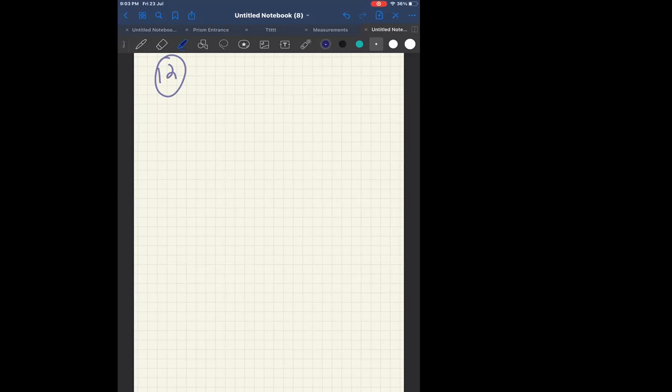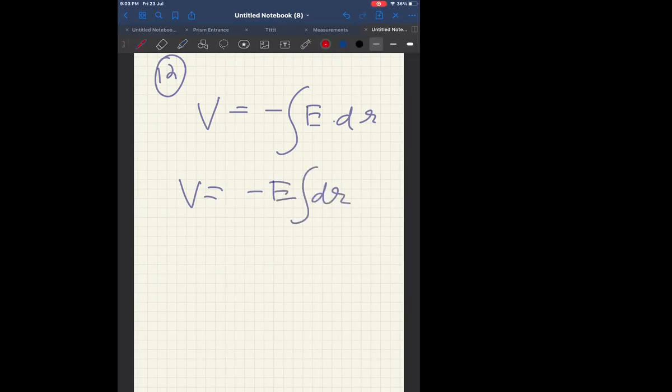Look at this, can I say my potential formula is minus E into dr, correct? So in this case, my potential will be minus the integration of E over the total distance. Now the total distance that E travels is the arc. Do you know the formula from 10th standard that S is equal to R theta, the length of an arc?